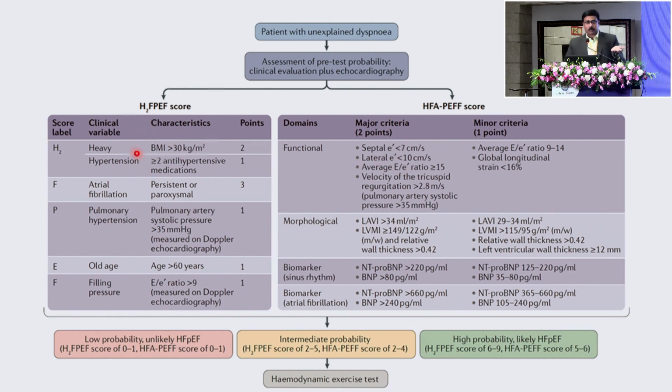Now, if you look at this, there are two scores, the H2PF score and the HFA-PF score. The simplest is probably the H2PF score, wherein you look at multiple factors like a heavy patient with an obese body mass, hypertension, atrial fibrillation, pulmonary hypertension, elderly, and filling pressures being high by echocardiography. You look at all these factors, then make a diagnosis of heart failure with preserved ejection fraction. Sitting in your clinic, will you do this? I wouldn't do that.